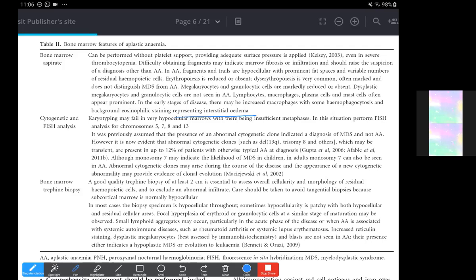And another differential in children is that sometimes aplastic anemia can present with isolated thrombocytopenia, so we may even have to look out for ITP as a cause. But in ITP, this usually shows normal or increased megakaryocytes, though occasionally reduced megakaryocytes can also be seen. So there we need to have a look and keep this in mind. So thrombocytopenic disorders like ITP and amegakaryocytic thrombocytopenia should also be ruled out. ITP can also present, and we should rule out the causes and the features of ITP.